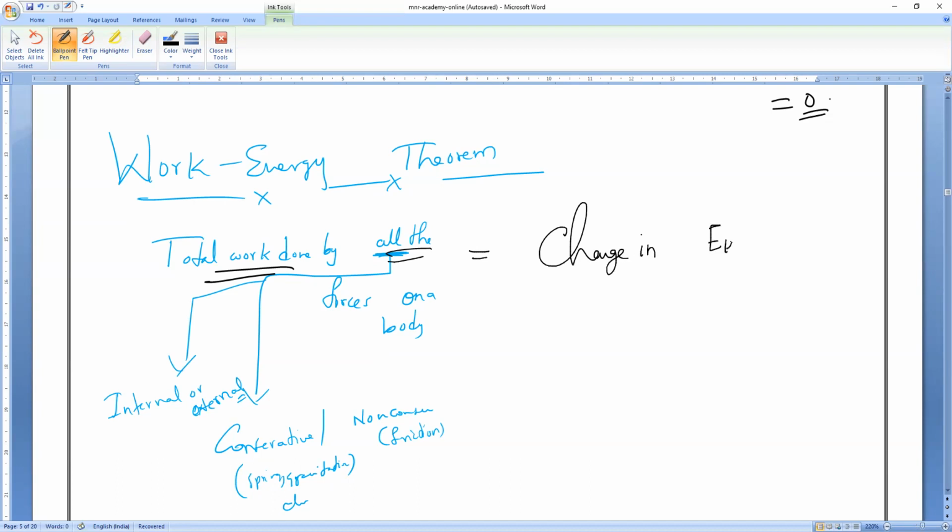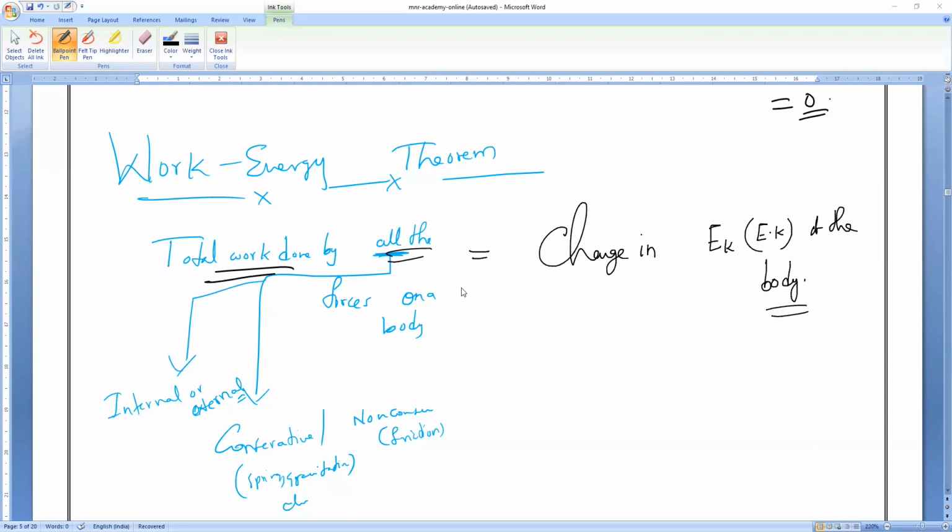Change in kinetic energy of the body. That is only called as, what is it called, everybody? Work energy theorem. Okay? All of you, everybody, please respond. So, what is that? The total work done by all the forces acting on your body, maybe it is conservative forces or non-conservative forces, some other XYZ, it doesn't matter.